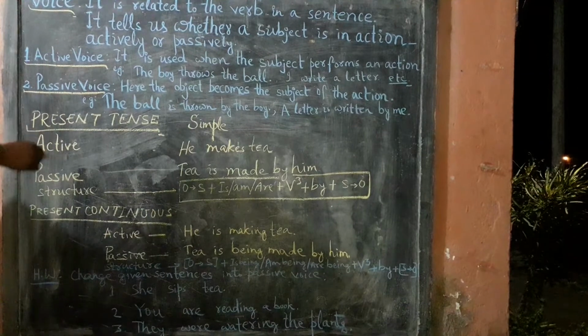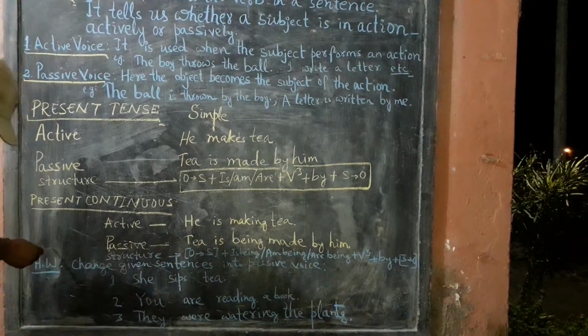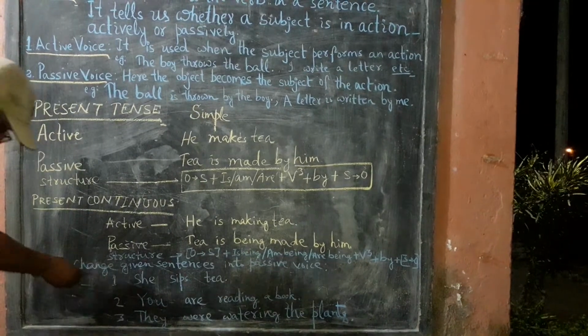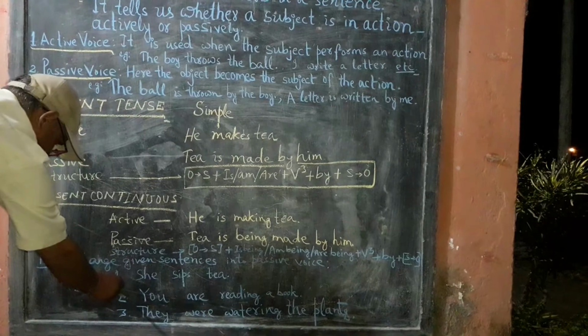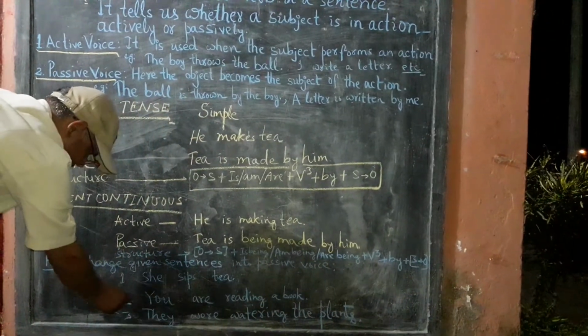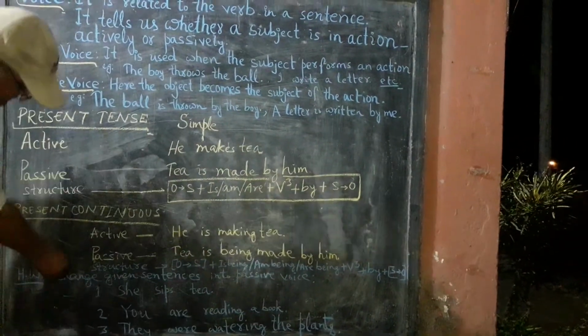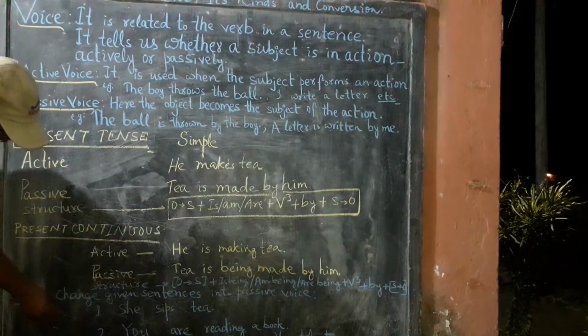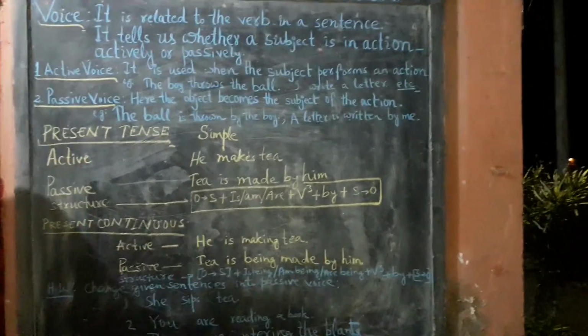So, homework: the first sentence will be she sips tea. In the second sentence, you are reading a book, and the third one, they were watering the plants. These are examples for you all.